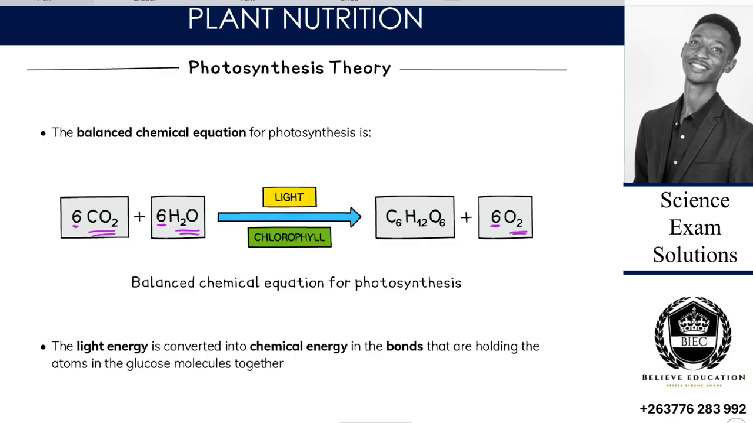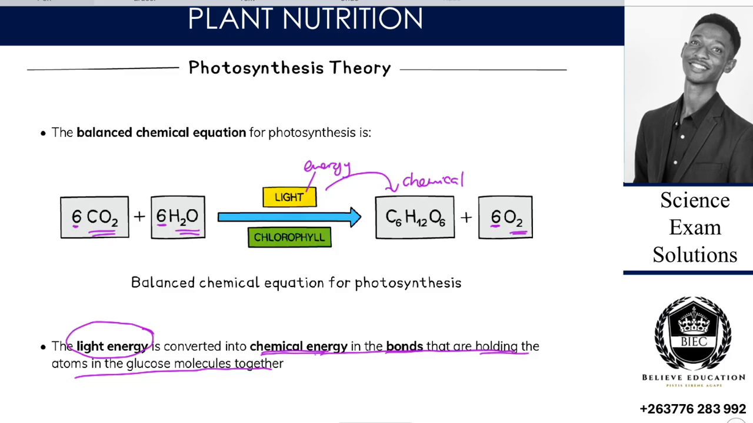Then the light energy is converted into chemical energy in bonds that are holding the atoms of glucose together. So we are saying that in photosynthesis this light energy is being converted into what? Into chemical energy, right? This chemical energy in glucose is primarily found within the bonds that hold the molecules together. Is that okay? So when those bonds break, you then find energy being released.